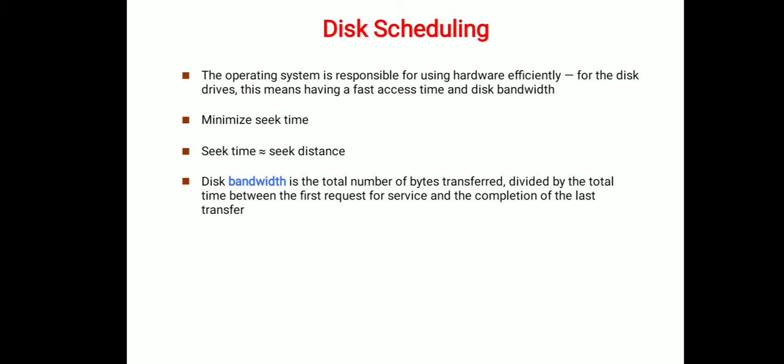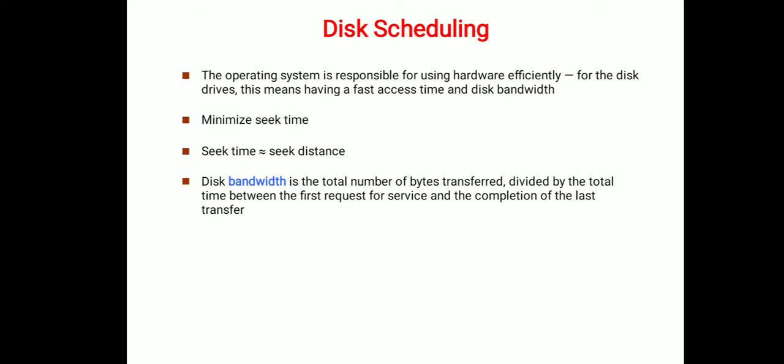The OS is responsible for using the hardware efficiently for the disk drives. It is responsible for fast access time, and the disk bandwidth has to be maintained. By using a scheduling algorithm, it minimizes the seek time, in the sense that to retrieve the data you need not wait for a longer time.